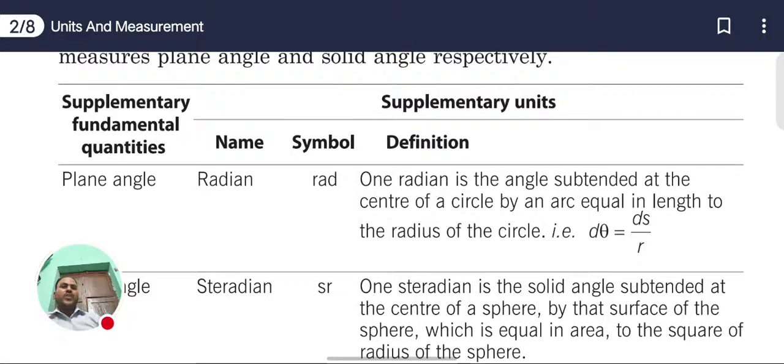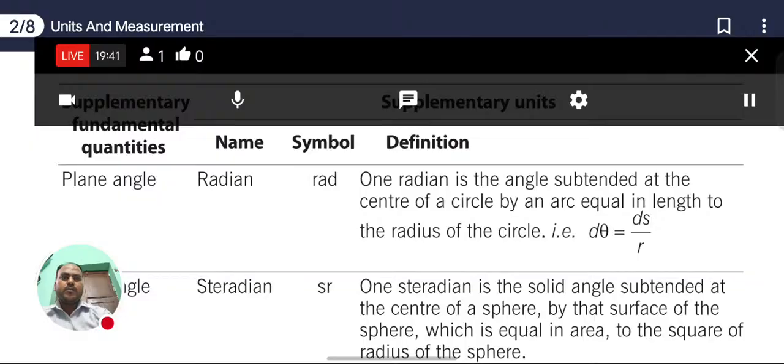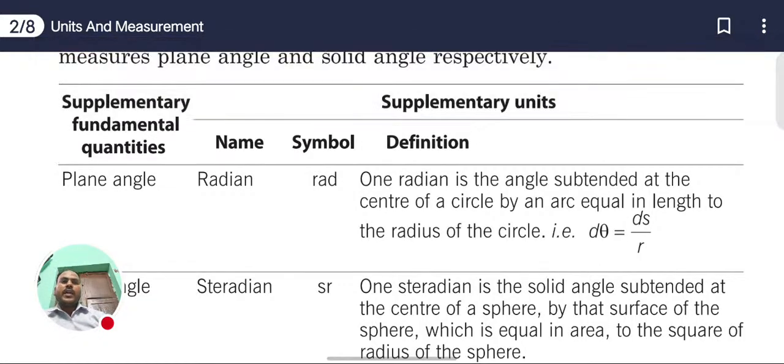The definition of the plane angle: 1 radian is the angle subtended at the center of a circle by an arc equal in length to the radius of the circle. That is dθ = ds/r. Here, change in angle equals change in displacement upon radius.